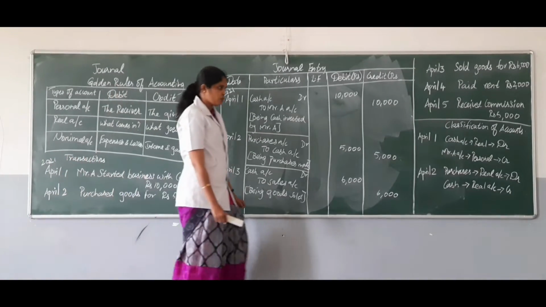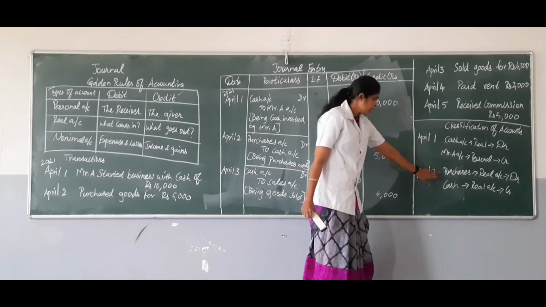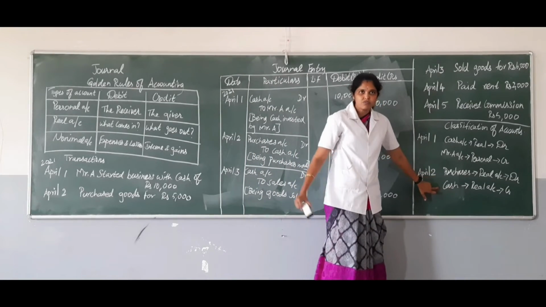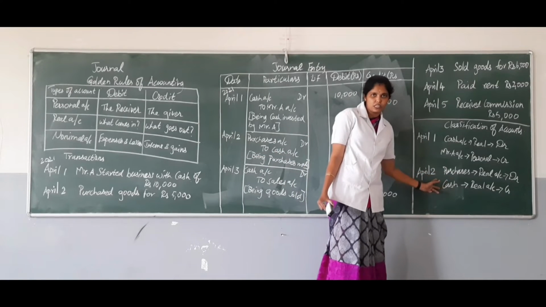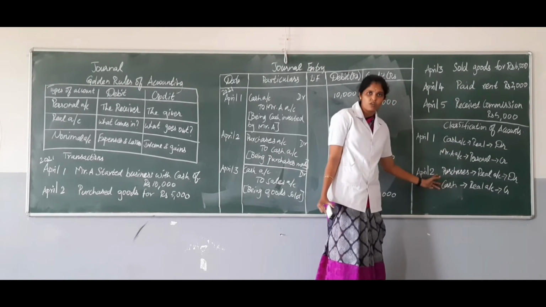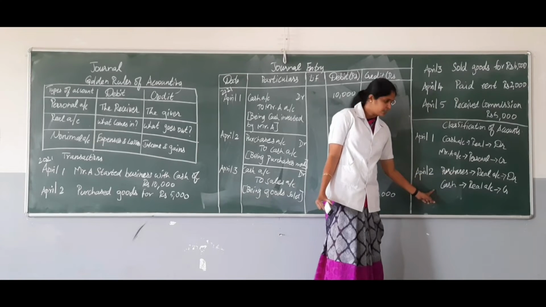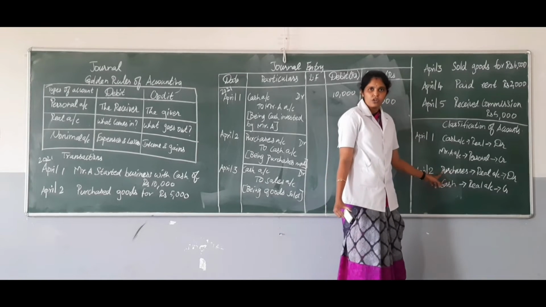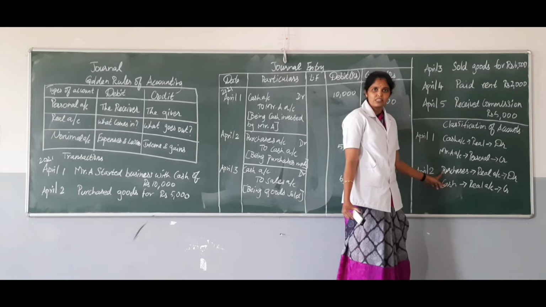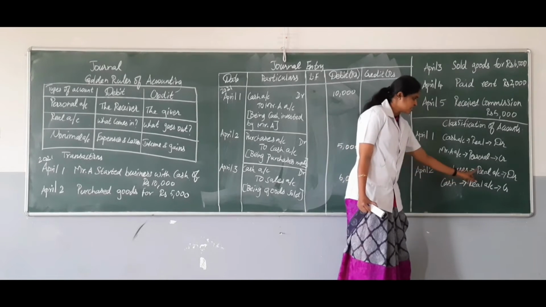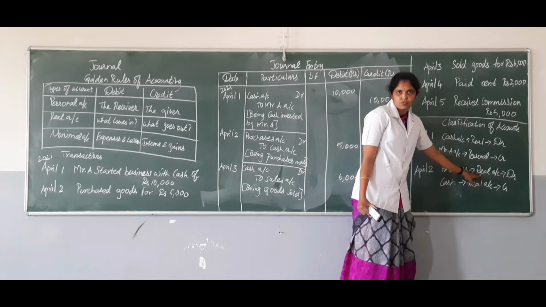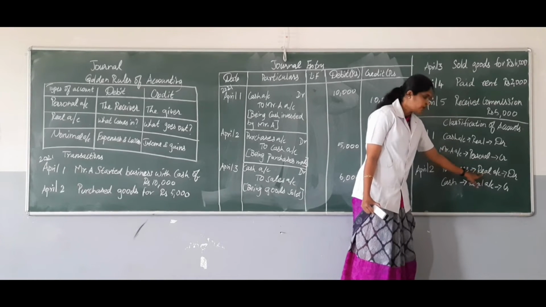Here the two accounts involved are purchase account and cash account. Once we have read the transaction, we are supposed to classify what the two accounts involved are. So for the purchase account, we have to classify whether it is a nominal, personal or real account. Here purchases is a real account since it is an asset of the concern. So it is a real account.